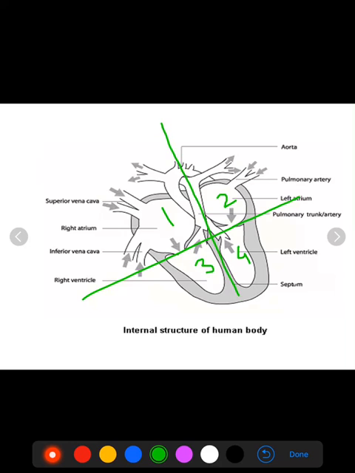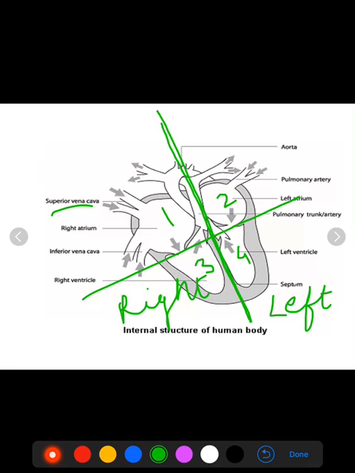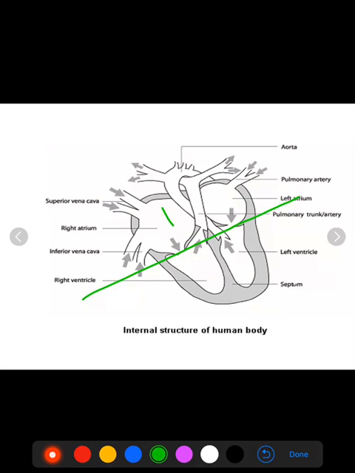There is also a septum which divides the heart into left and right portions. So the 4 chambers are: first is right atrium, second is left atrium, third one is right ventricle, fourth one is left ventricle. So what is the meaning of this right and left? What is the use of this right and left part of the heart?